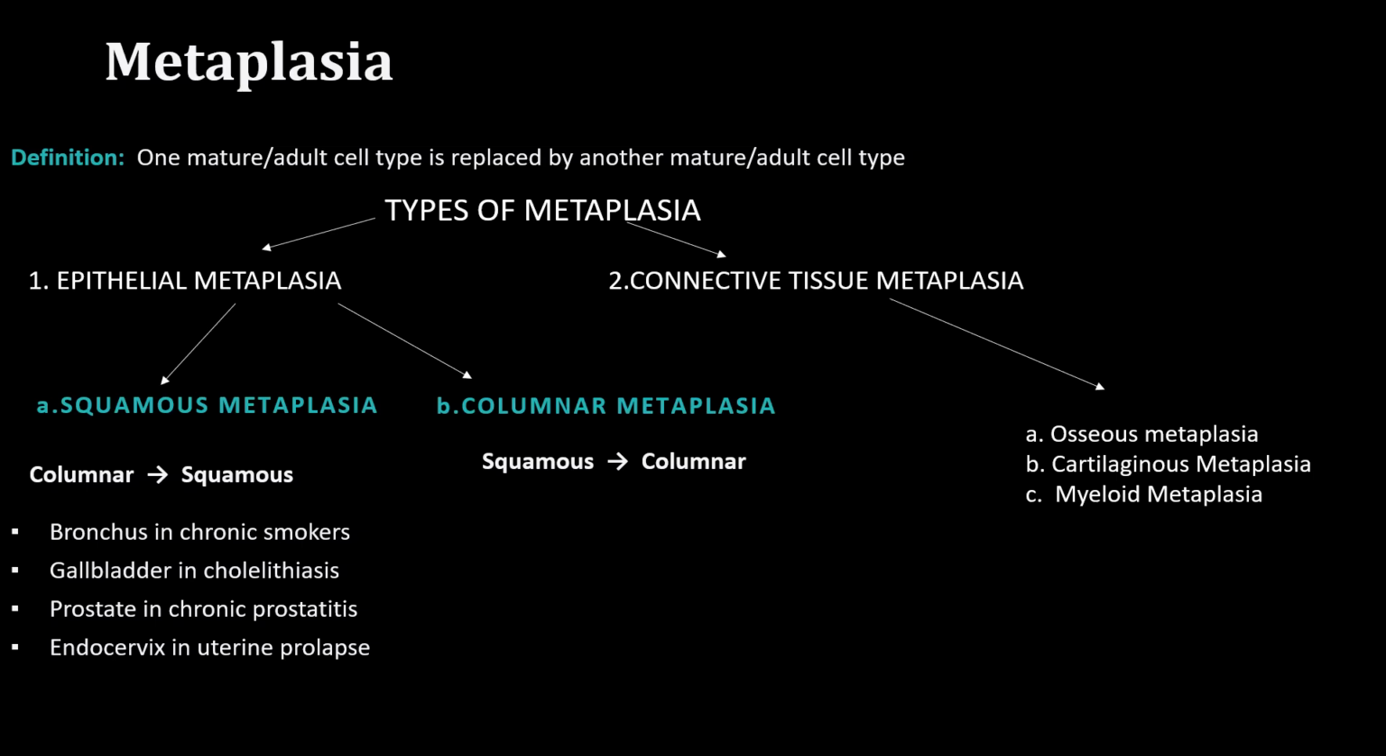So let's move to the other one. We have columnar metaplasia. What is columnar metaplasia? This is a type of metaplasia that occurs when the squamous epithelium is converted to columnar epithelium.